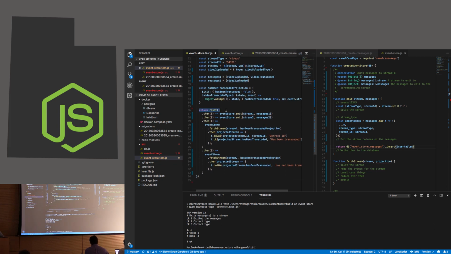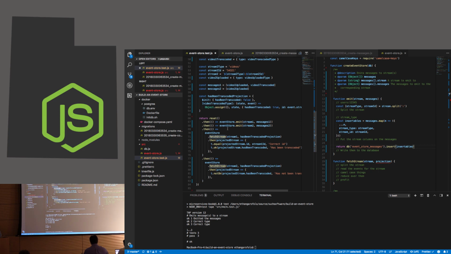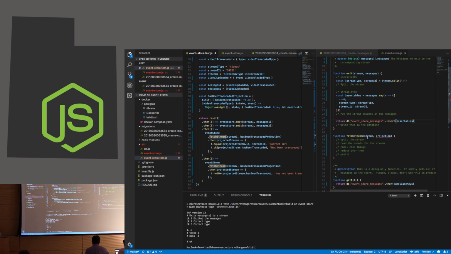So we're going to set the test up, clear out the database, and put those messages or those events into our event store. And then we're going to do the actual fetch stream. So let's look at its signature real quick. It takes the stream that we want to fetch and something that's called a projection. Who here is familiar with the reduce function? And keeping hands up, who has worked with Redux before? Okay, so a projection is much the same thing. We just get a starting state for a projection and then handle the various types of events we might see. So this particular projection, we just want to know if a video has been transcoded.